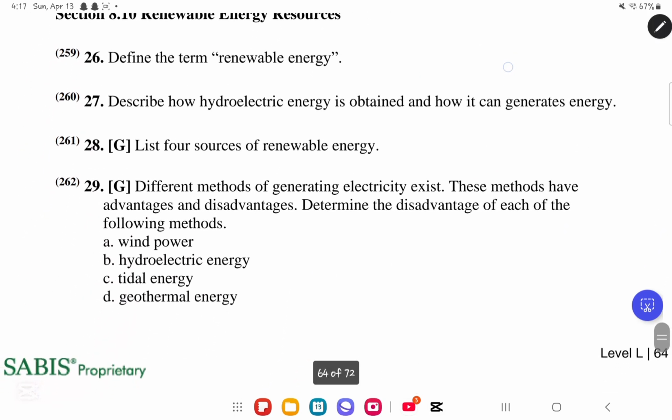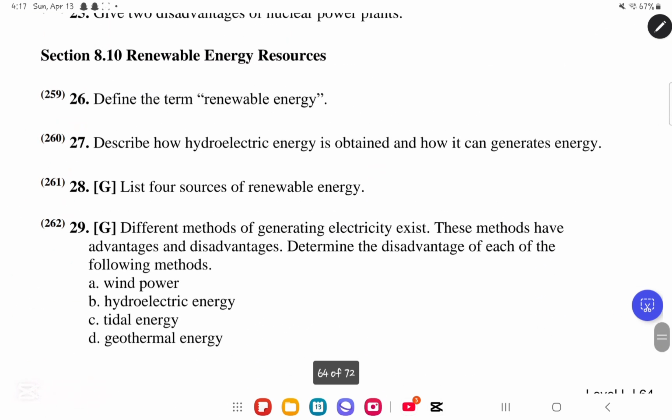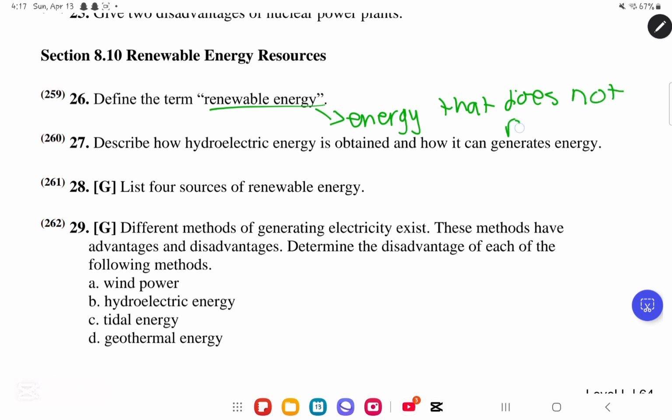We move on to section 8.10. Let me just check how much we have left. Yeah, not too much. Define the term renewable energy. What is renewable energy? Renewable energy refers to the form of energy that will not run out like fossil fuels do. So very simply, it is a type of energy that does not run out, that can always be renewed.